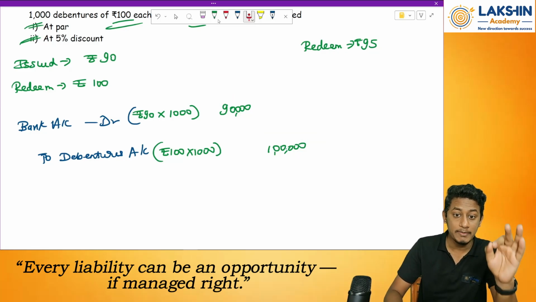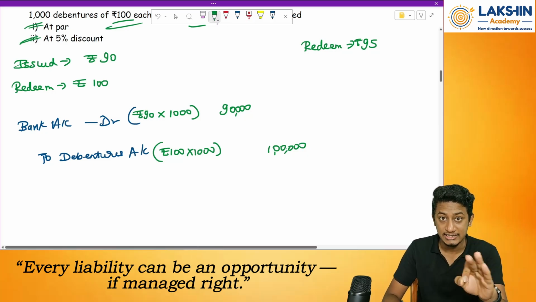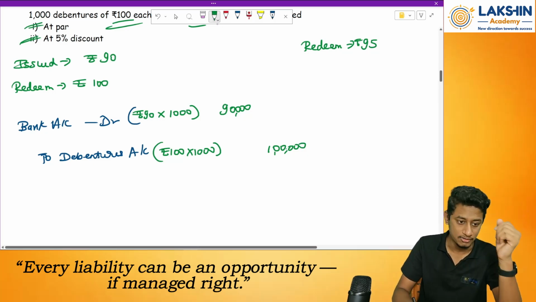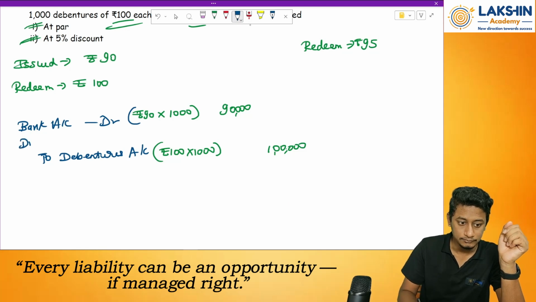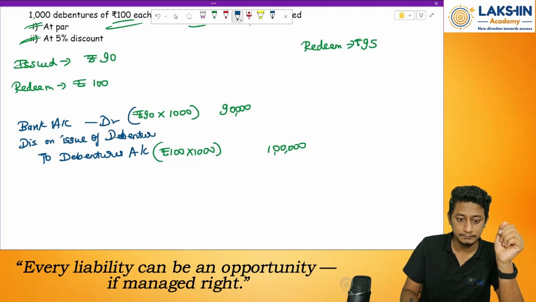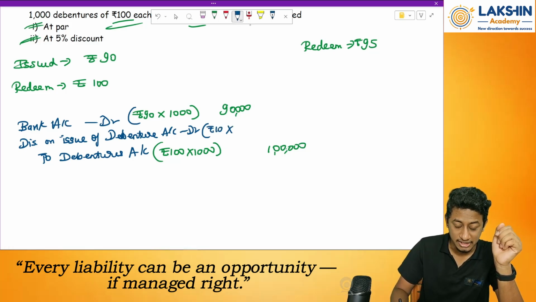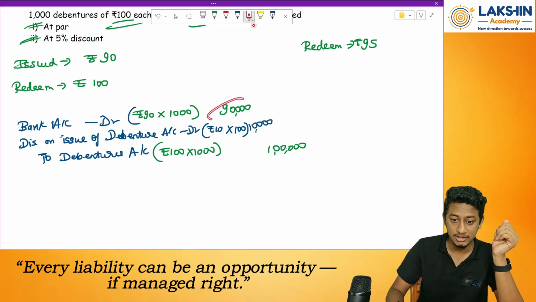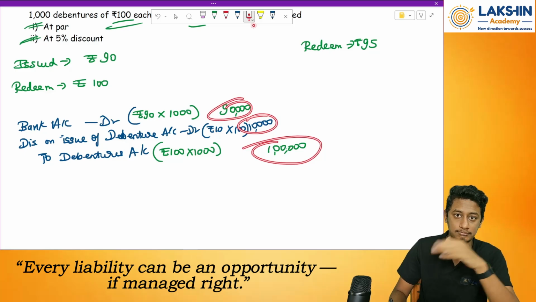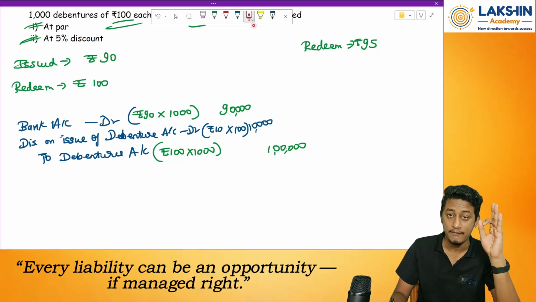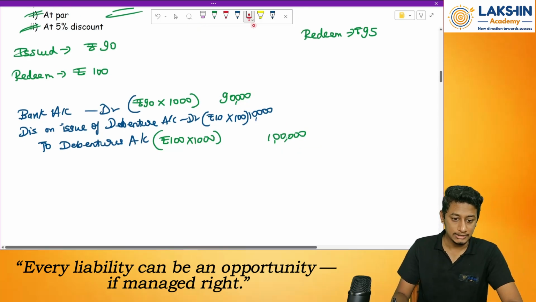So whenever my expense increases, I will debit the account. So the entry will be discount on issue of debentures account debit. How much will that be? Rupees 10 was the discount given on each of 1000 debentures. That will be rupees 10,000, and 90,000 plus 10,000 will be equal to rupees 1 lakh. This is the entry you pass for issue of debentures. Clear? Okay. Next.